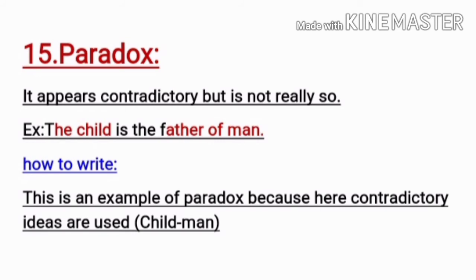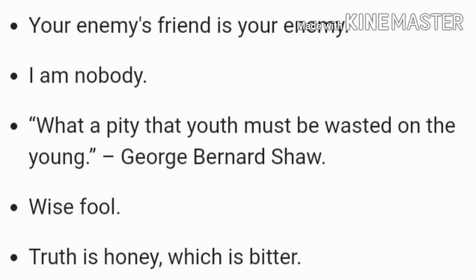Paradox. It appears contradictory but is not really so. Look at the example. The child is the father of man. I mean, the child who is a child today will be the father of man one day. So how to write? This is an example of paradox because here contradictory ideas are used. Child versus man. A few examples are given.